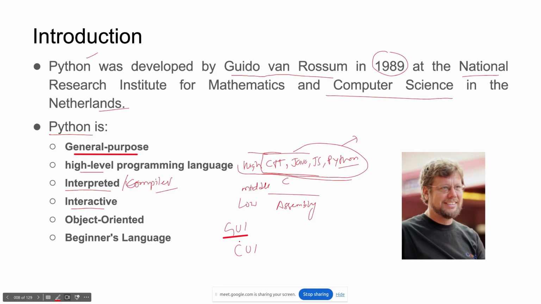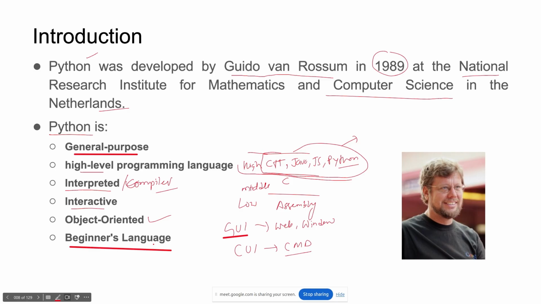Graphical user interface. CUI is a character user interface, just like your CMD, command line, right. And GUI can be anything, web, it can be a window application. Of course, it is object oriented, and it is a beginner's language. If you are a beginner and you don't know anything in programming, you should go with Python, right.